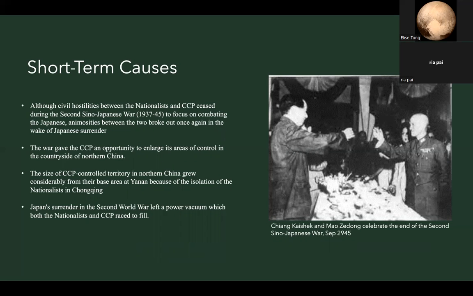The communists were able to enact land reforms in the countryside that appealed to peasants and expanded their base areas. They also carried out the 100 Regiments campaign, where communist guerrillas destroyed railways to important coal mines in Jingshan, and communist troops continually harassed and sabotaged Japanese troops and supply lines in the countryside. Japan's surrender in the Second World War left a power vacuum, which both the nationalists and CCP raced to fill, and the war strengthened both powers in terms of military, and clashes over the territory and Japanese weaponry resumed.